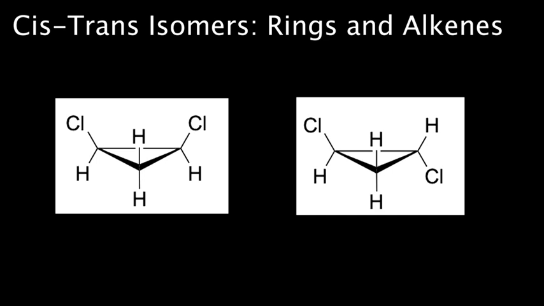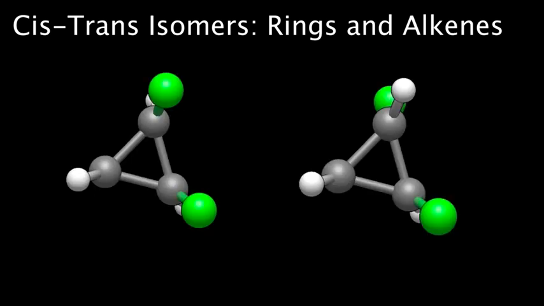Similarly, in our current example of 1,2-dichlorocyclopropane, the chlorine substituents can either be on the same side of the ring, forming a cis isomer, or on opposite sides, forming a trans isomer. This results in 2 distinct stereoisomers due to the rigidity of the cyclopropane ring, just as we saw with the double bond in dichloroethylene. Cis and trans stereoisomers of cycloalkanes are referred to as geometric isomers. Finally, here is one more alternative perspective where we observe the ring structure from above to convey the same point.